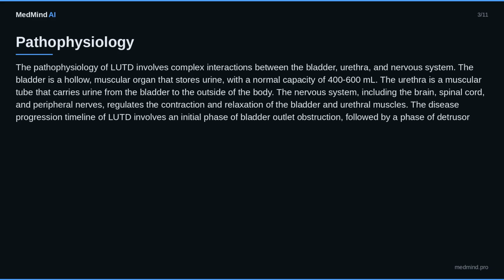The nervous system, including the brain, spinal cord, and peripheral nerves, regulates the contraction and relaxation of the bladder and urethral muscles. The disease progression timeline of LUTD involves an initial phase of bladder outlet obstruction, followed by a phase of detrusor overactivity, and finally a phase of bladder underactivity. Biomarker correlations, such as increased levels of nerve growth factor, NGF, and brain-derived neurotrophic factor, BDNF, have been identified in patients with LUTD. Organ-specific pathophysiology, including bladder and urethral dysfunction, has been studied in animal and human models.